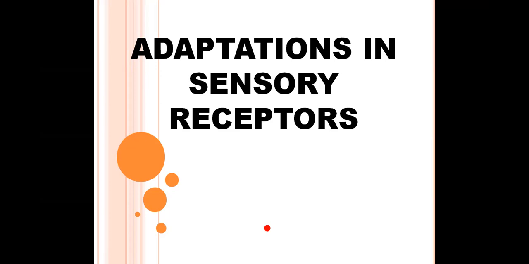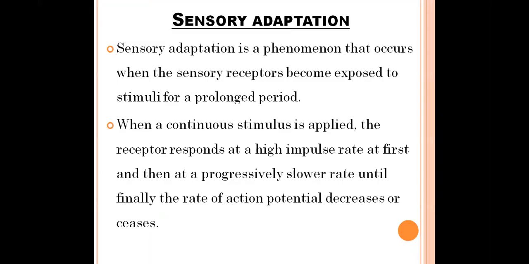In today's class, we are going to discuss adaptations in sensory receptors. This topic comes in MSc Zoology 4th semester. The paper name is Comparative Animal Physiology 2. So, first of all, let us know what is sensory adaptation.